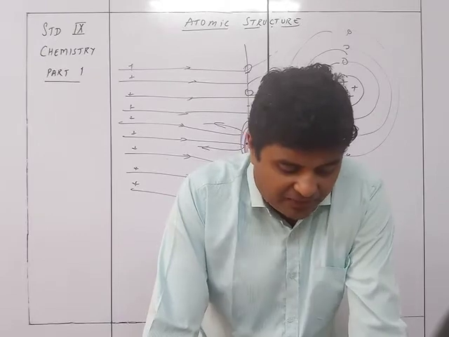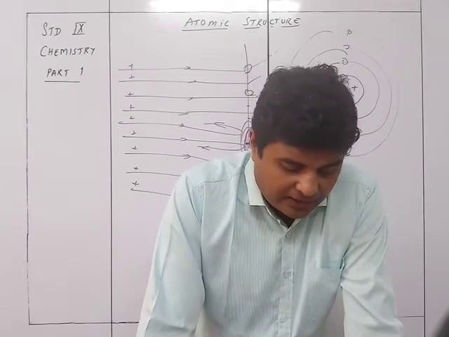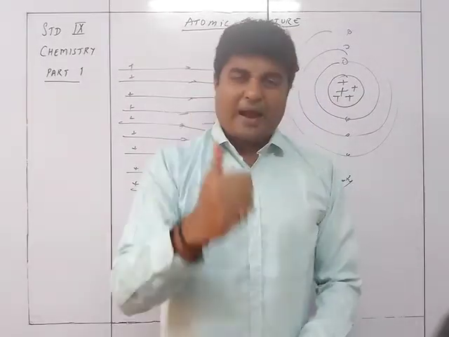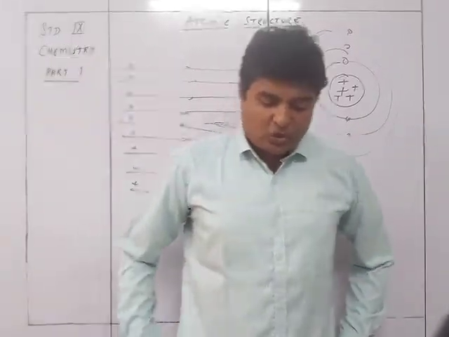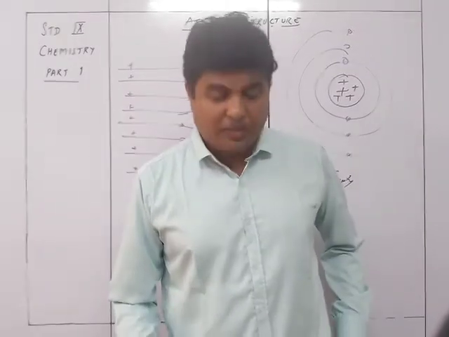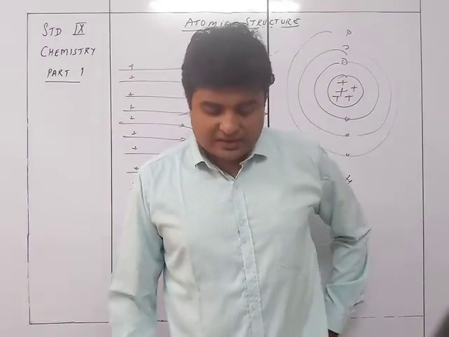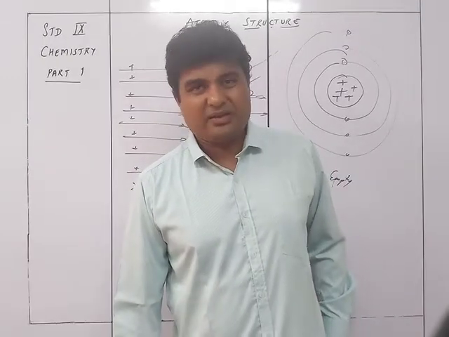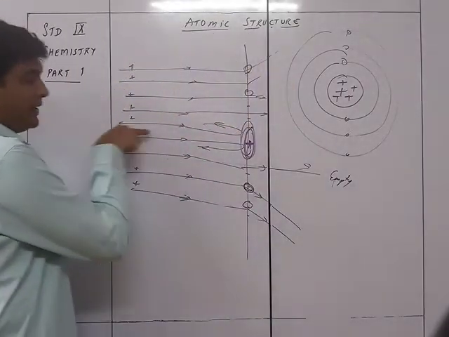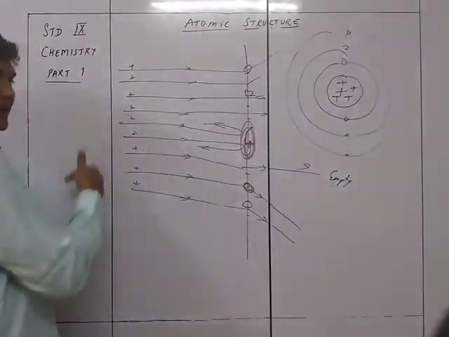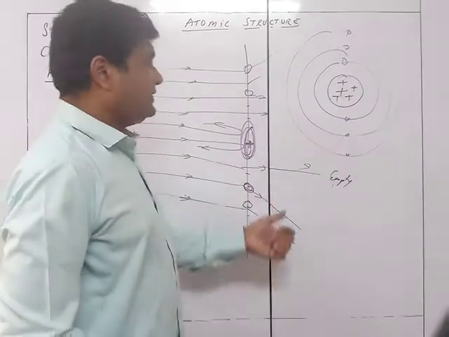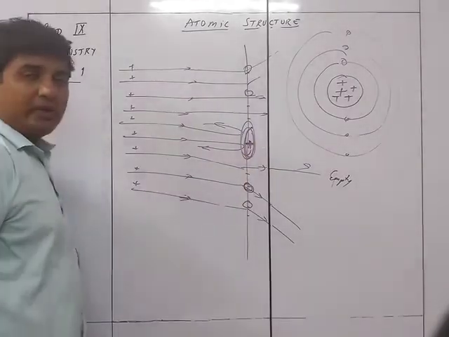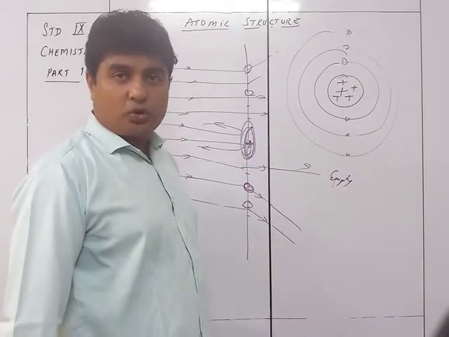And finally, some alpha particles were deflected by a large angle or bounced back at 360-degree deflection. That means it returned back along its path. So the alpha particles pass very close to the concentrated positive mass. It gets deflected through large angles, and if it is approaching at right angles, it gets deflected about 360 degrees. So if it is exactly perpendicular to the nucleus, it would take a 360-degree return path. So in this way, they observed that the central area was filled with the nucleus, which contains the protons, positively charged.